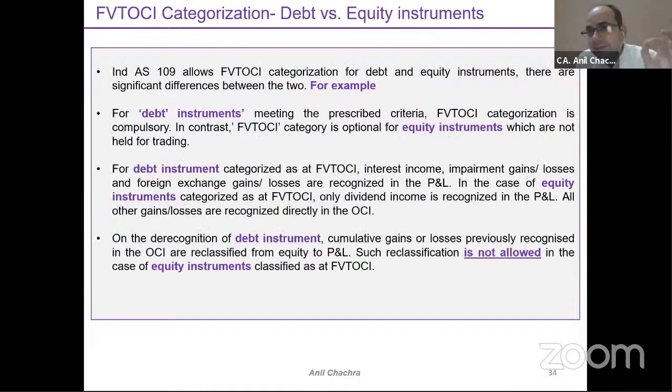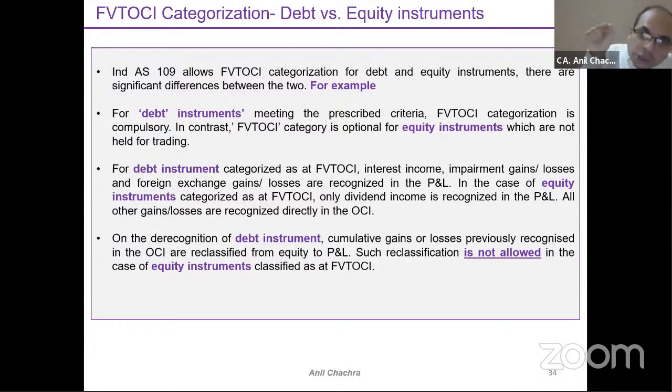The standard says that under Ind AS 109, for the debt investment part, which you have measured at fair valuation through other comprehensive income, the same will get reclassified to P&L as and when you make a sale or de-recognize your assets, right?